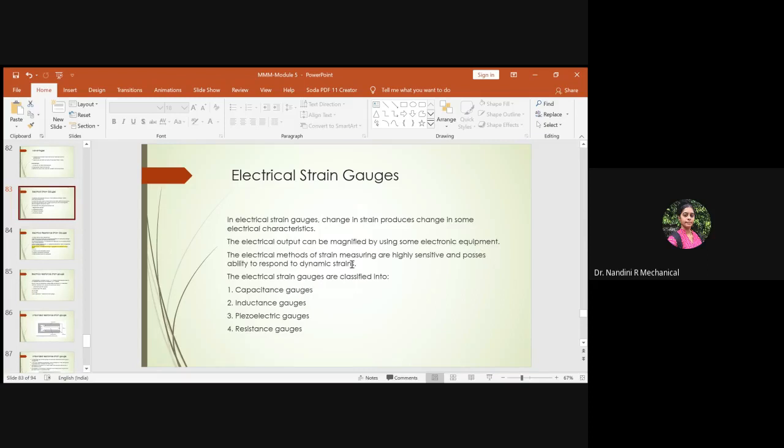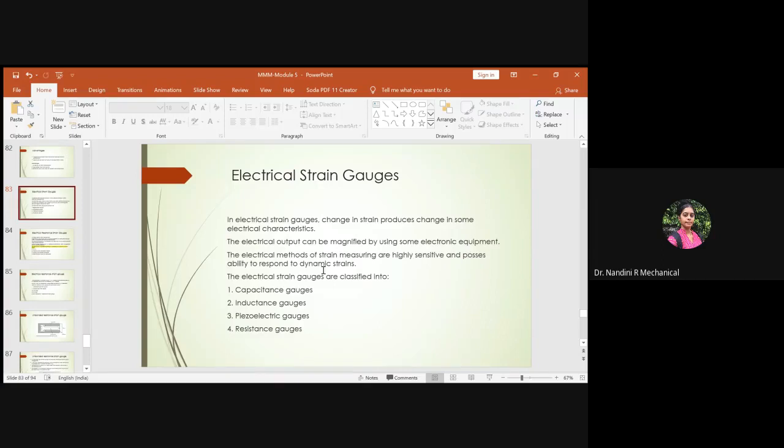In that case, the electrical methods of strain measurement are highly sensitive, and they have the ability to respond to dynamic strains. So these strain gauges are also able to measure the dynamic characteristics of a specimen when subjected to an external load. Hence, they are very suitable for dynamic strain measurements.